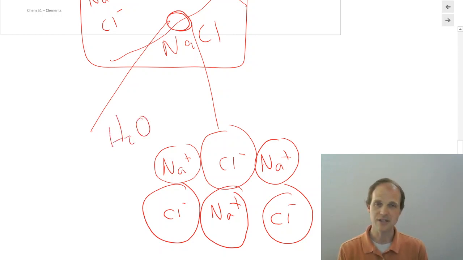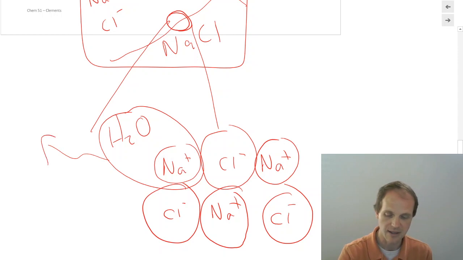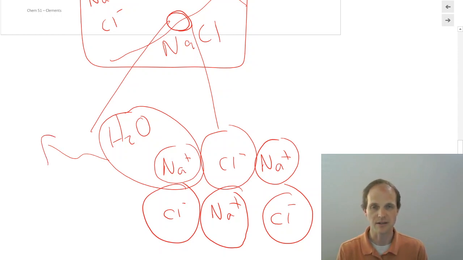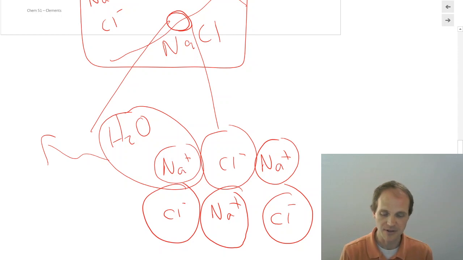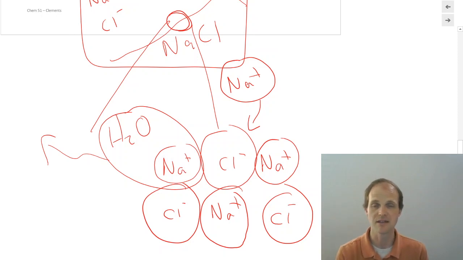And if we actually look at the surface of this, constantly there are sodium ions being tempted away and going off into the water. So sodium ions are dissolving into the water. Chloride ions are dissolving into the water due to the polar nature of water. But at the same time, there's other sodium ions in the solution and chloride ions that are actually globbing back on to the solid.